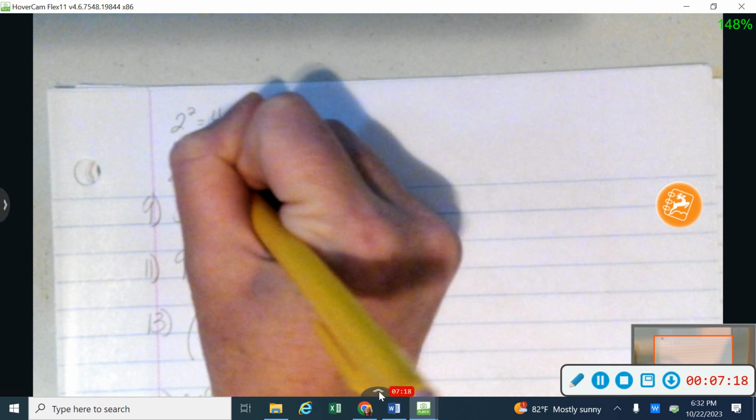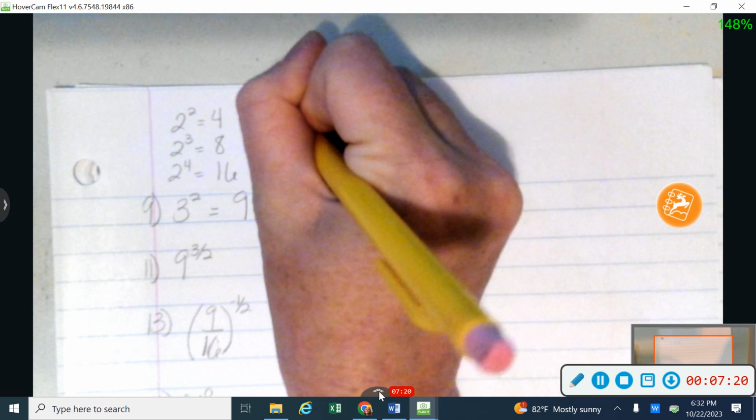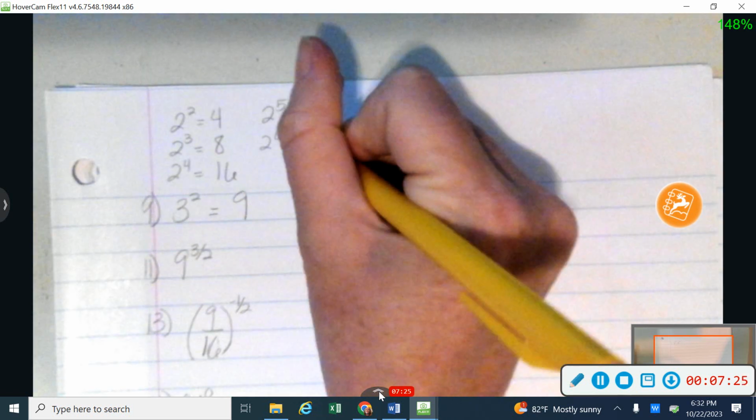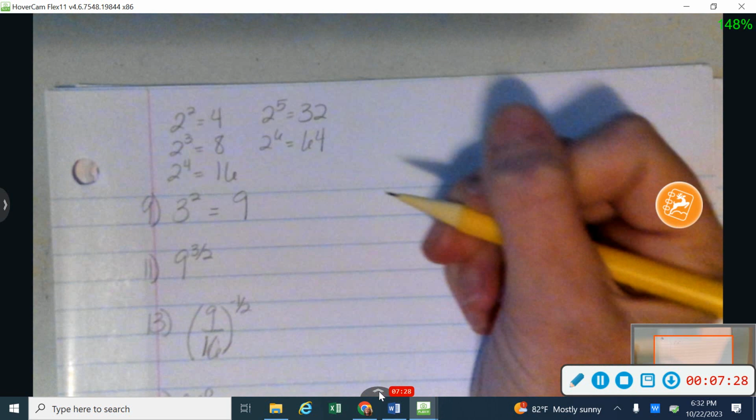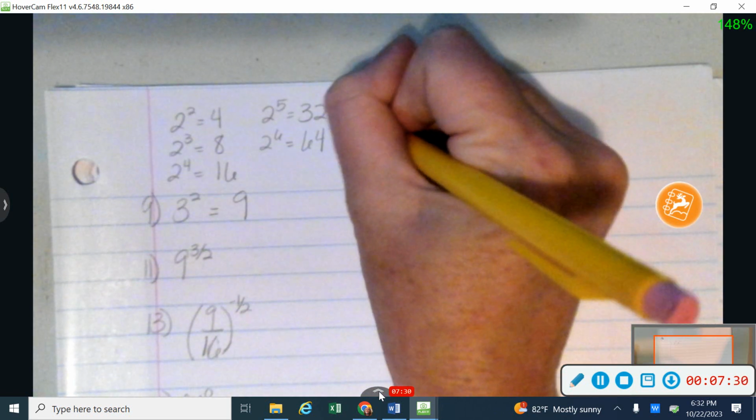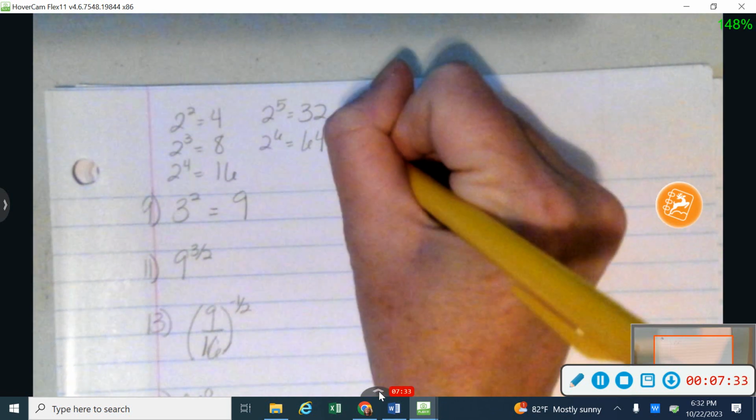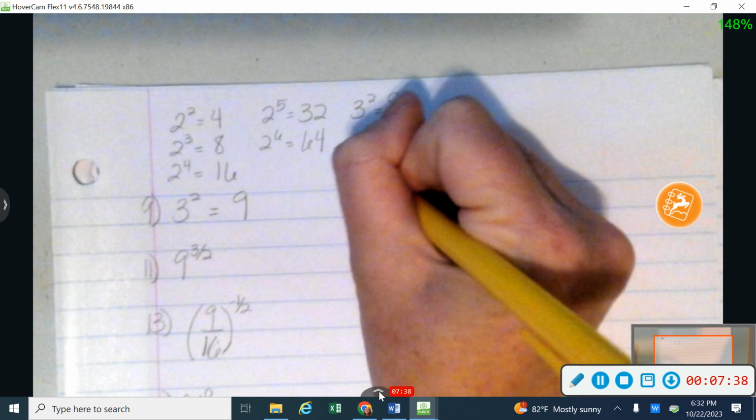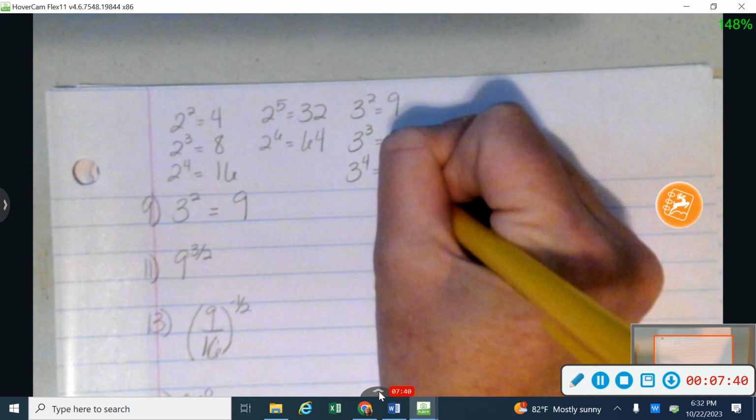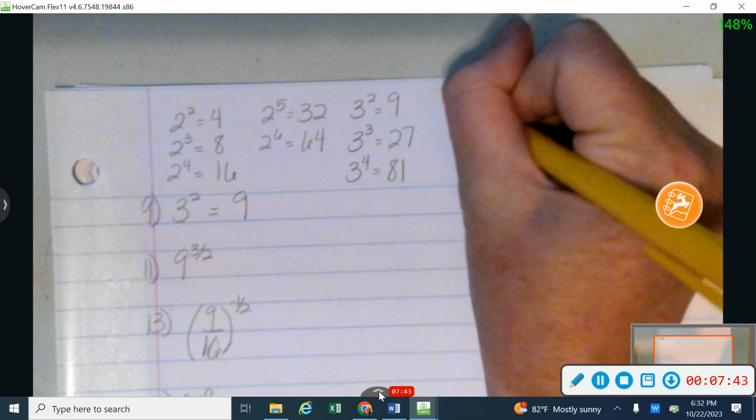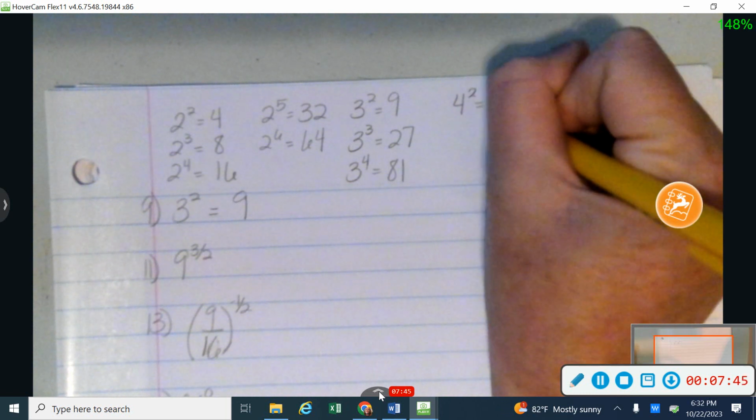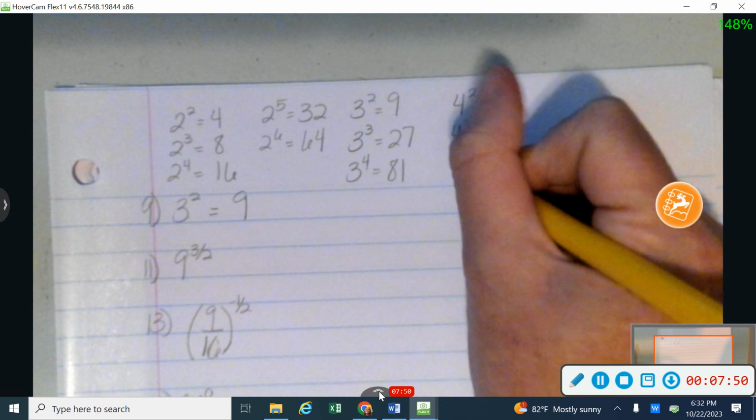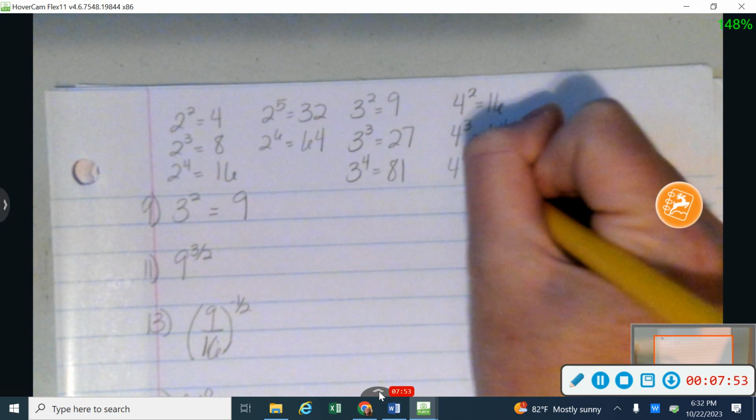Let's go: 2 to the 4th is 16. 2 to the 5th is 32, and occasionally you'll see 2 to the 6th power. That's going to give me 64. So if you'll commit these to memory, it sure will make problems like this a lot easier for you. Let's go 3 cubed is 27, and 3 to the 4th power is 81. That's about as big as we see on those. And then 4 squared is 16, and 4 cubed is 64. And then we might see 4 to the 4th power.